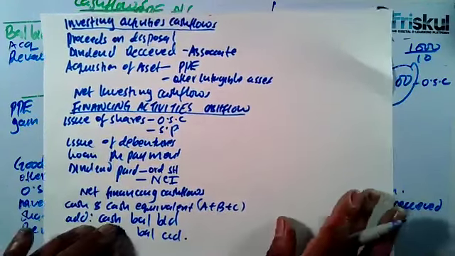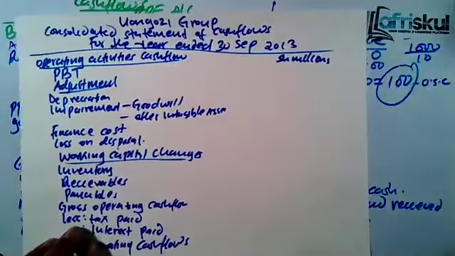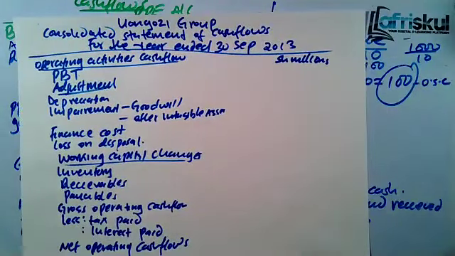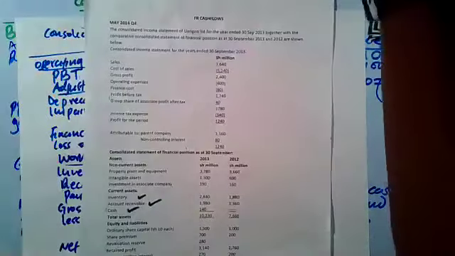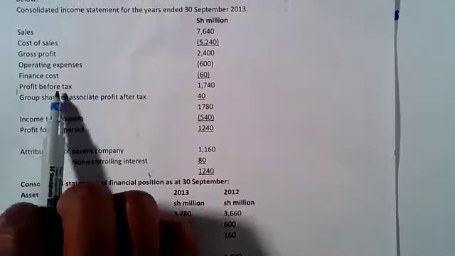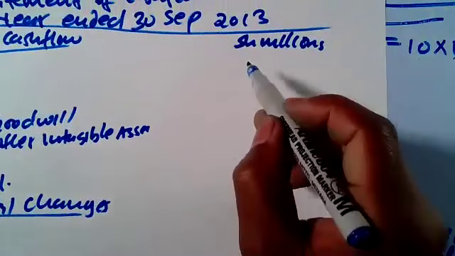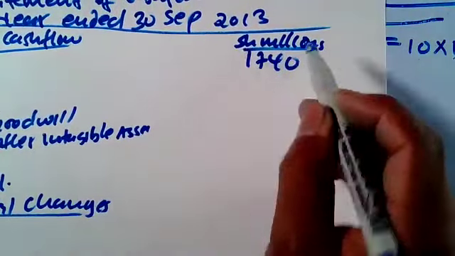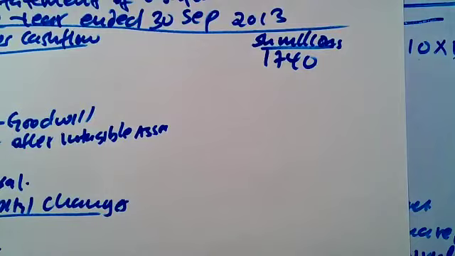So I've just copied the format. So for cash flow, format is everything. So now let's start with the profit before tax. The profit before tax, here it is. The profit before tax was 1740. So bring 1740. Adjustment, you add depreciation, 3 marks.